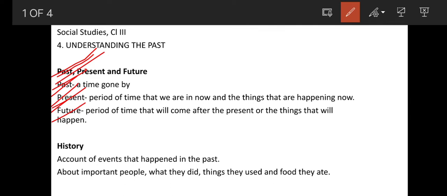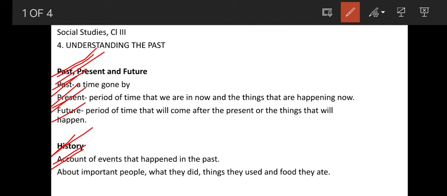It means whatever period of time will come in the coming days, after the present. Whatever time period comes after what is going on now, or the things that will happen, that is called future. History. What do you mean by history? History means an account of events that happened in the past. Whatever events happened in the past, that is known as history.